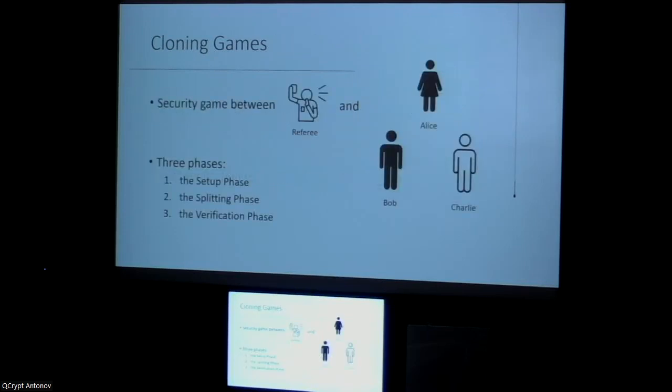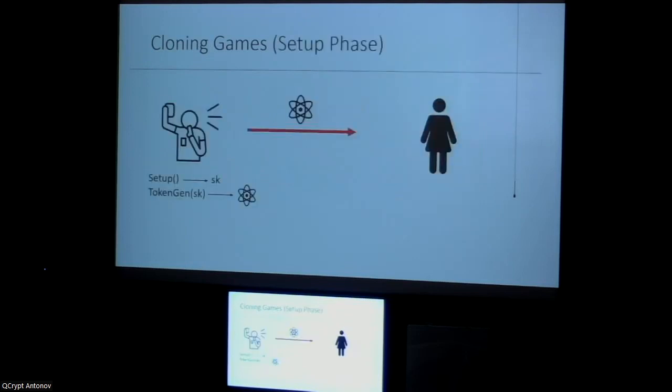So syntactically, it's a security game between a referee and the cloning adversary. The cloning adversary consists of three parties, Alice, Bob, and Charlie. And there are three phases of this game. The first phase is the setup phase, in which the referee generates a token and sends it to Alice.